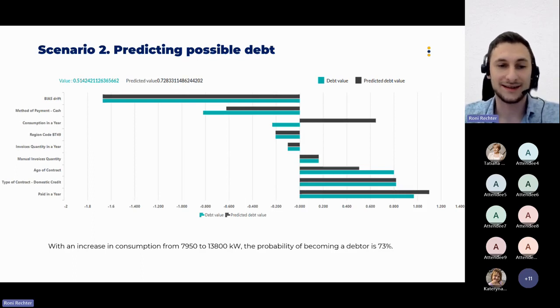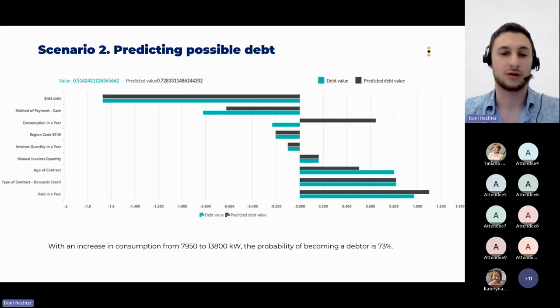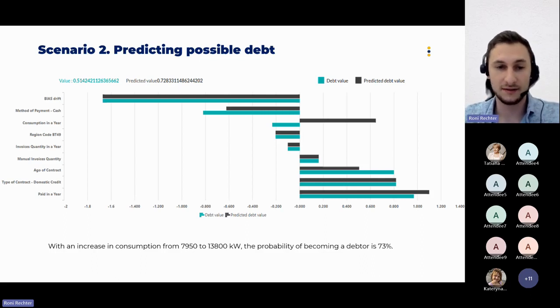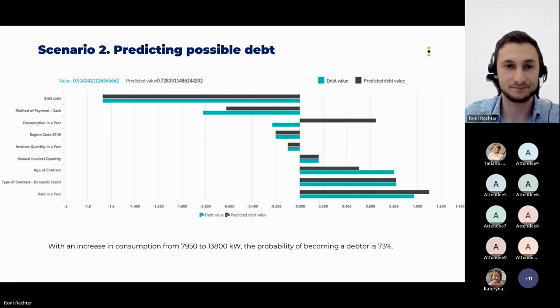And here we noticed that with the increase of consumption from almost 8,000 kilowatts to 40,000 kilowatts, the probability of becoming a debtor is 73%. Now, what can the company do with such an insight? For example, we can set up a monitor to see if the customer is going above the regular consumption, and if it's indeed increasing the debt probability, we can take action before it actually happens. Okay, we take one step ahead.